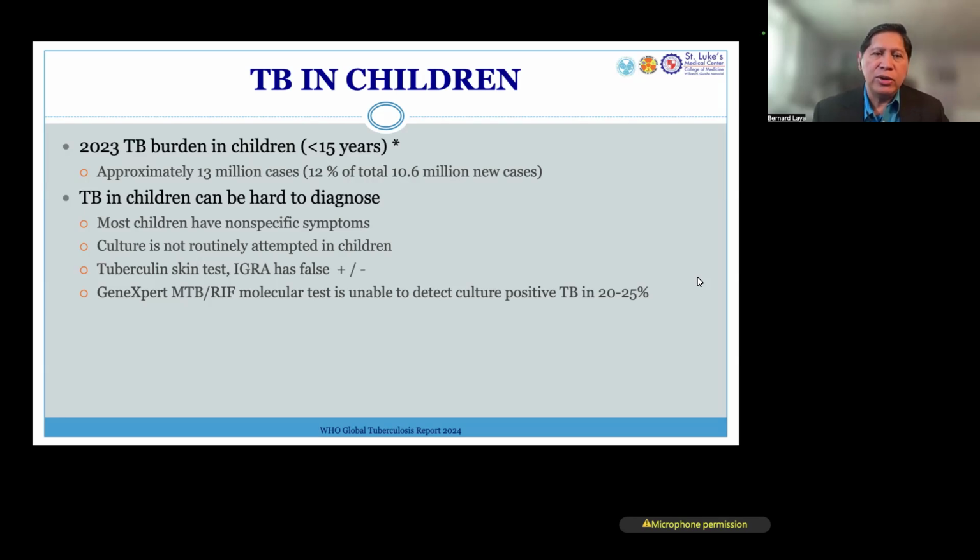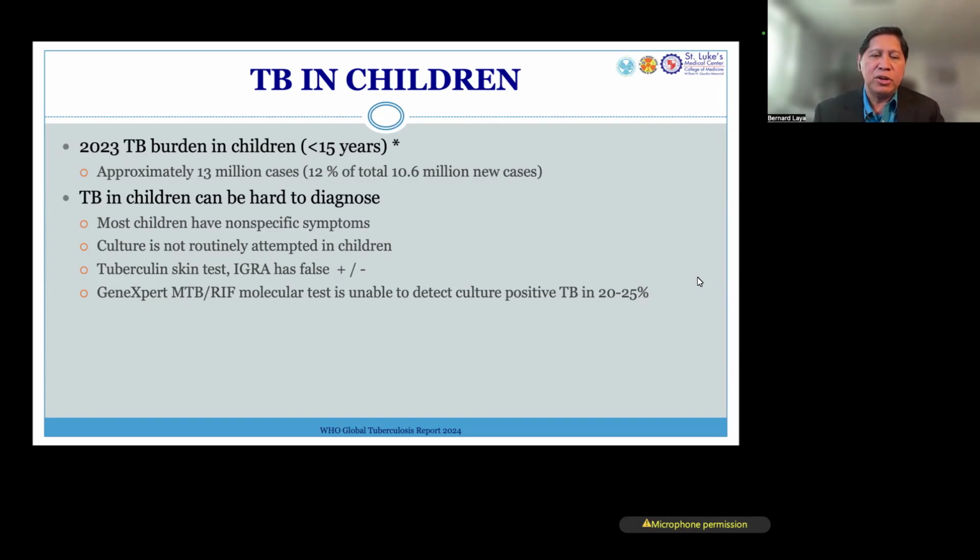And of course, we know that diagnosis of TB in children could be challenging because most children have non-specific symptoms. Culture is not necessarily routinely done in children. And our routine tests, such as TB skin test and IGRA, have their weaknesses, false positives and false negatives.